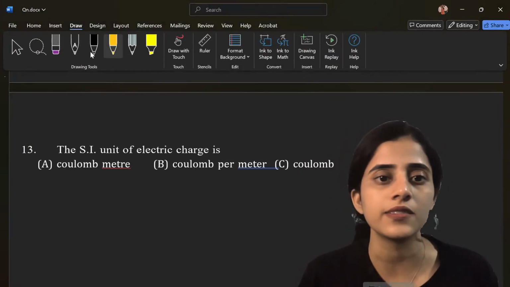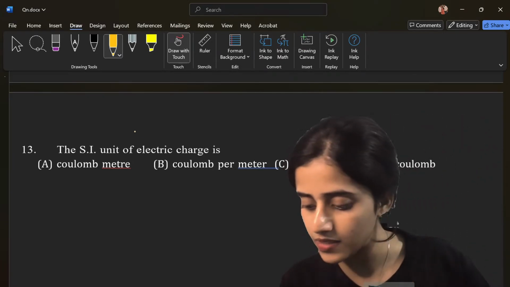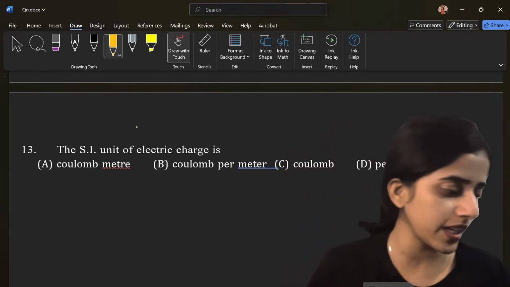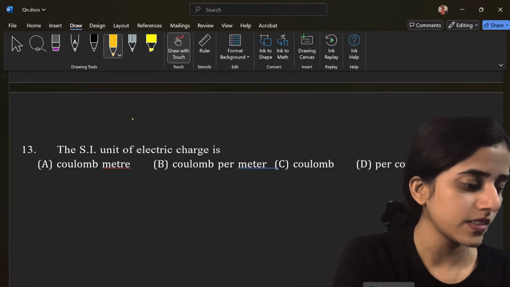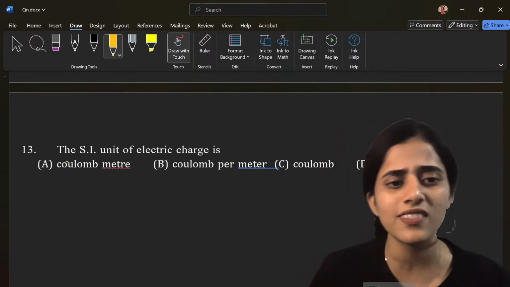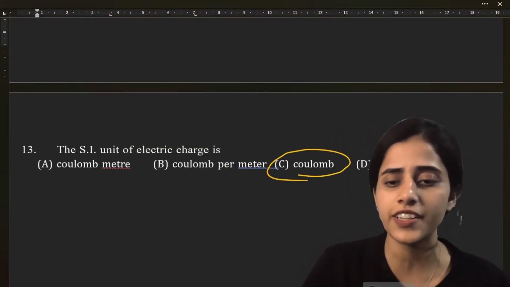Okay, so what is the answer to this one? Quickly tell me the answer. B, C, Coulomb. So many questions with Coulomb as the answer, no? SI unit of electric charge we already discussed. It's Coulomb.